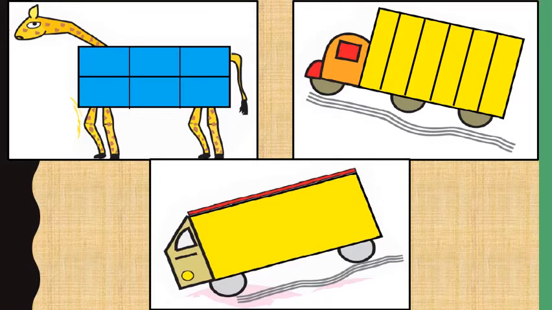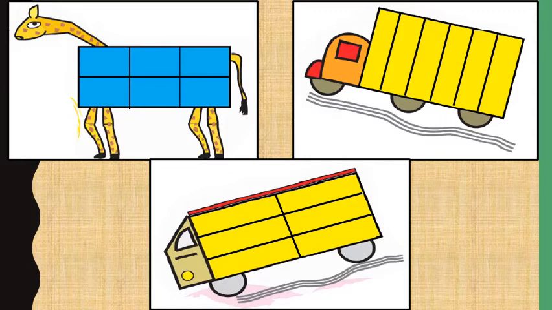Now the third way to divide this last yellow rectangle into 6 equal parts. So children, can you see these different ways to divide a rectangle into 6 equal parts?